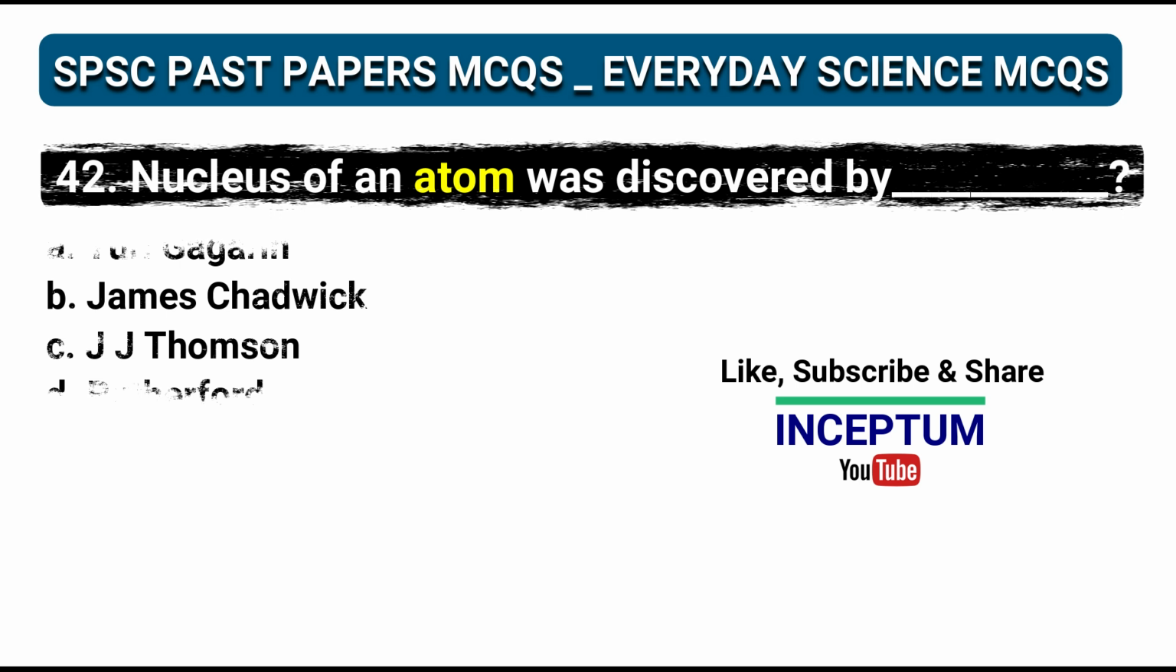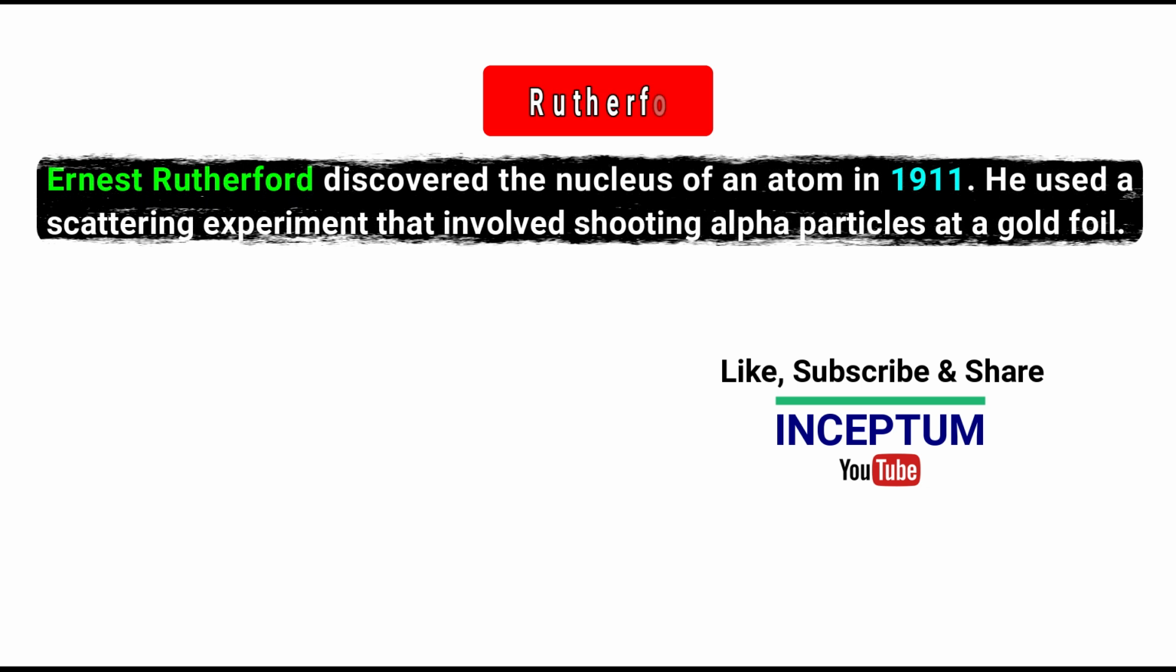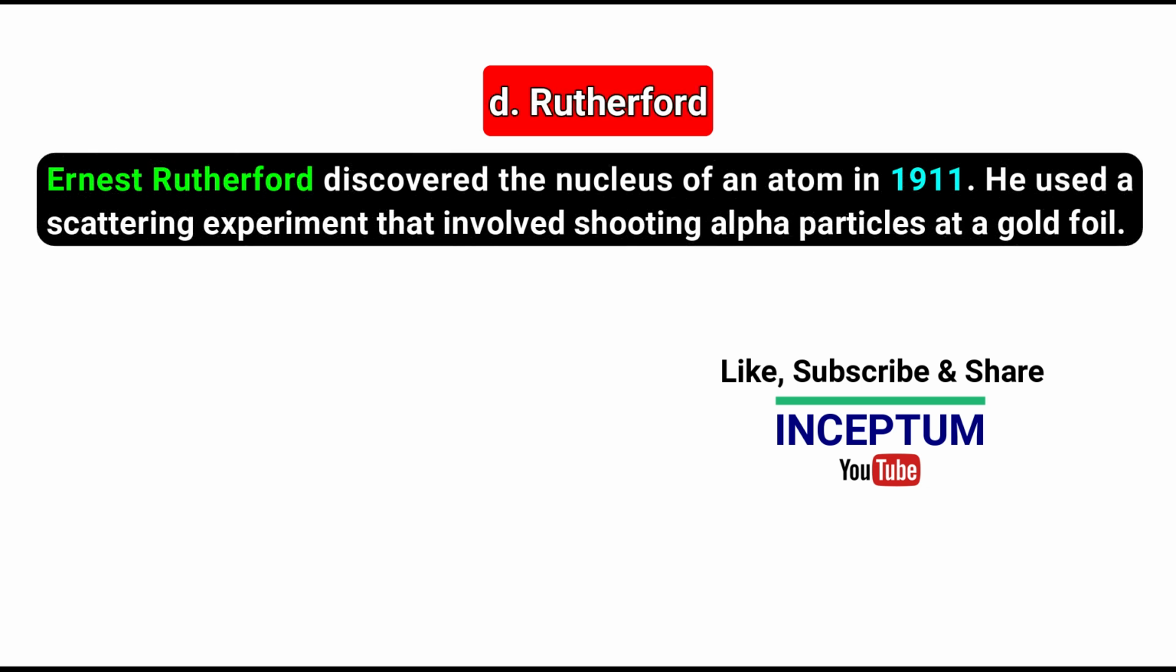Question number 42. Nucleus of an atom was discovered by. In the options: Yuri Gagarin, James Chadwick, J.J. Thomson, Rutherford. And the right one is option D, Ernest Rutherford. Ernest Rutherford discovered the nucleus of an atom in the year 1911.